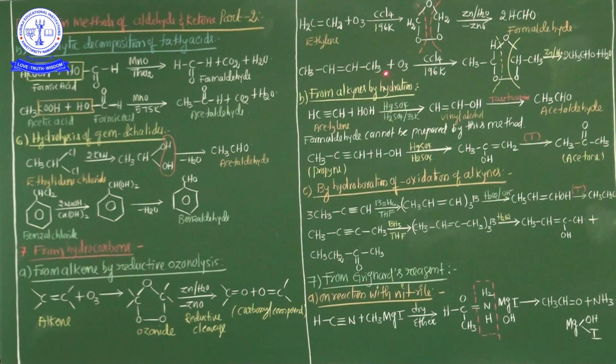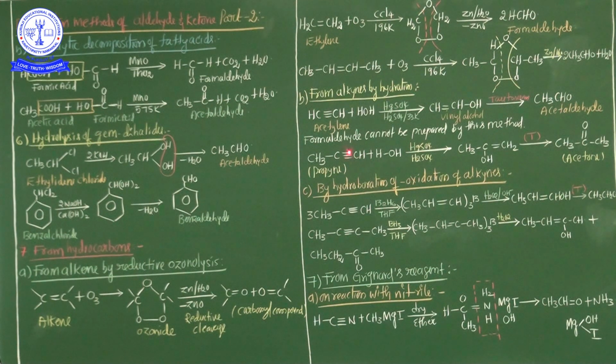From an examination point of view, my dear students, this is how they ask the question. But-2-ene is involved in ozonolysis; what are the final products? But-2-ene involved in ozonolysis in the presence of CCl4 gives an ozonide. This ozonide is completely cleaved, and finally, with the help of zinc, acetaldehyde is formed. The aldehyde group is formed. Okay? These are the preparation methods of aldehydes and ketones from hydrocarbons, especially alkenes, by reductive ozonolysis.